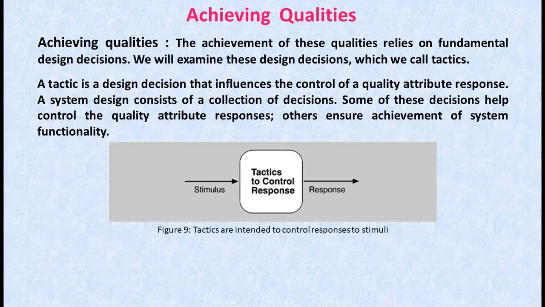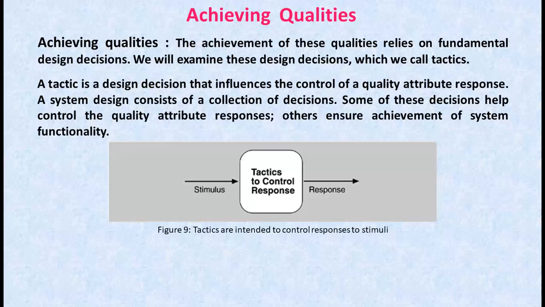The second consequence is that patterns package tactics. A pattern that supports availability will likely use both the redundancy tactics and the synchronization tactics. It will also likely use more concrete versions of these tactics.